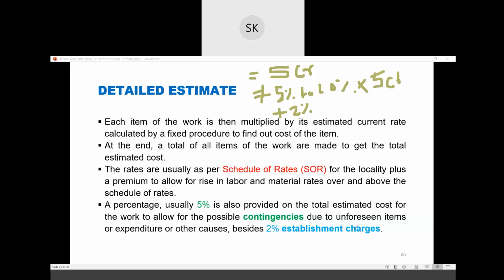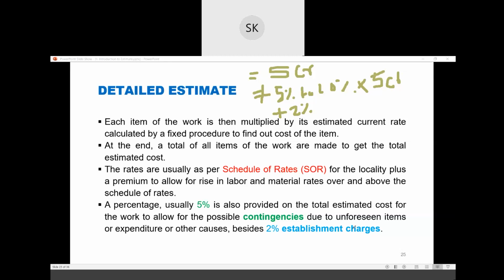When you start the project, there will be some charges that are not considered in the BOQ. Suppose you are a contractor getting the project from the government.